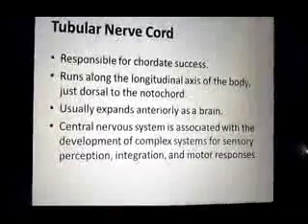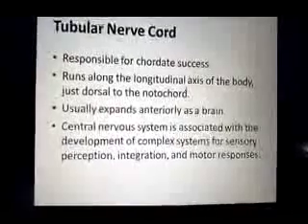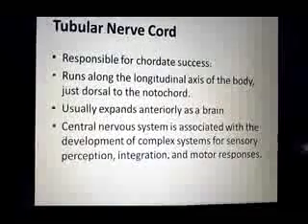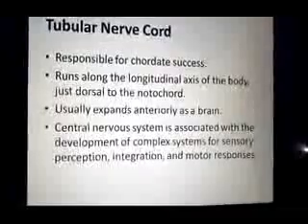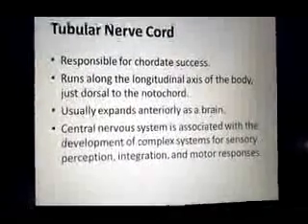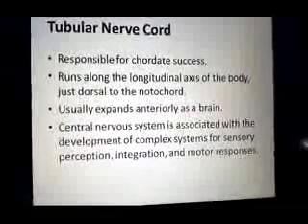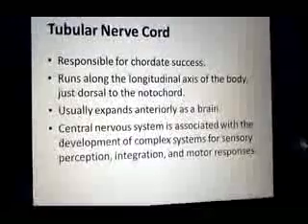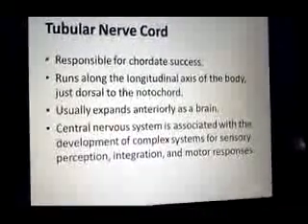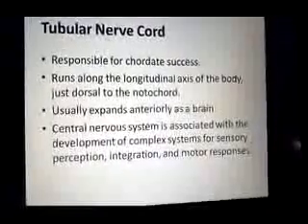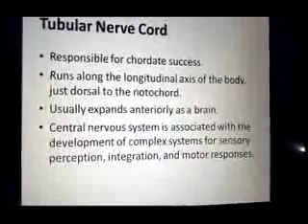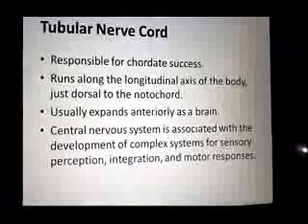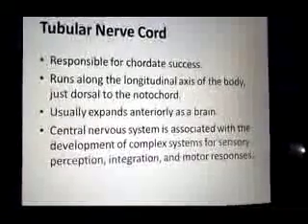Next one is the tubular nerve cord. The tubular nerve cord, also called the hollow nerve cord, is present on the dorsal side of the notochord, and it develops into the brain at the anterior end of the animal. This neural tube forms the central nervous system, which is associated with the development of complex systems for sensory perception, integration and motor responses.